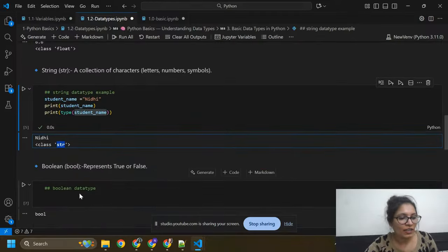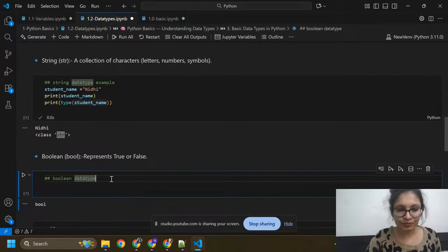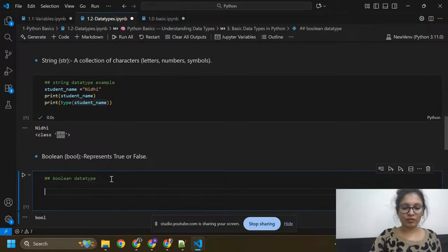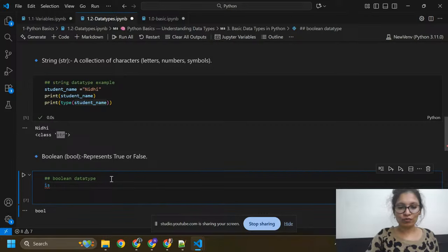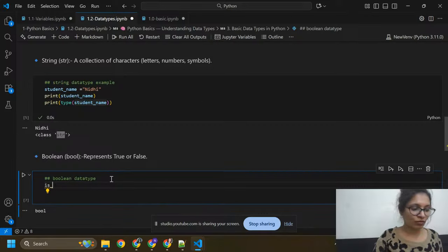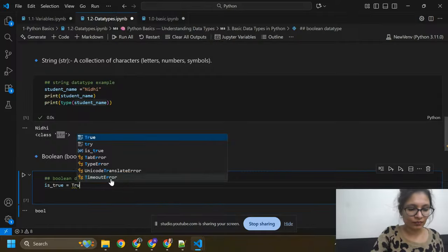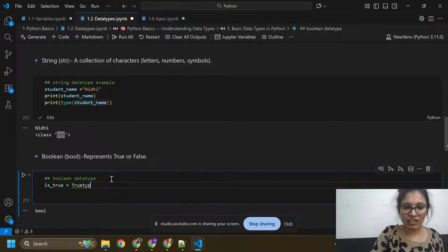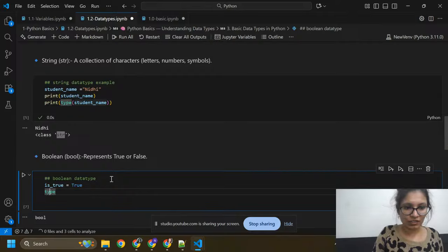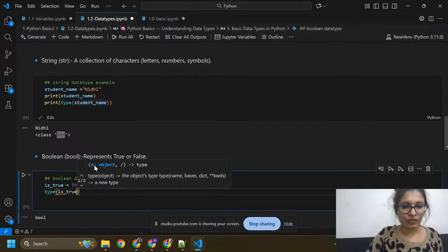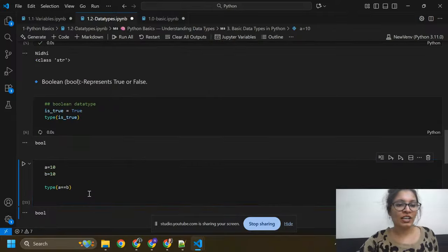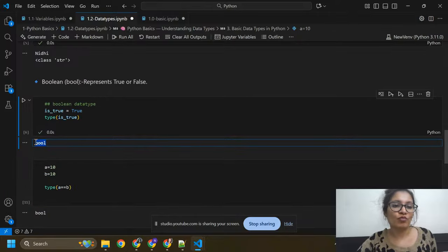Okay, now I am going to check the boolean data type. A boolean data type should be true or false. If the condition is true, then it will give you true. If the condition is false, then it will give you false. Here is true equals true. I'm going to check its type. I just need to write it on a different line. Its data type is bool.